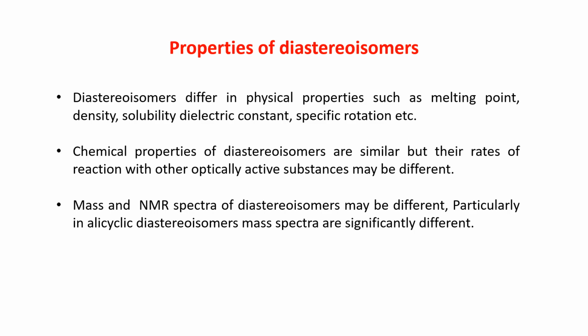Mass and NMR spectra of diastereoisomers may be different, particularly in alicyclic diastereoisomers. Mass spectra are significantly different.